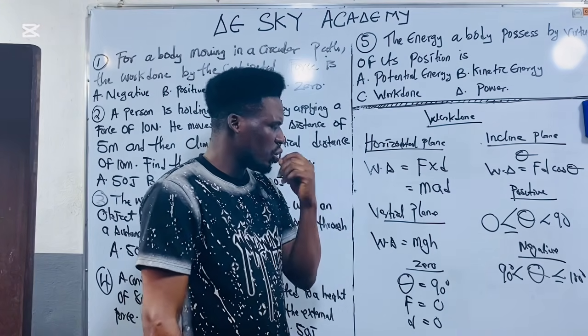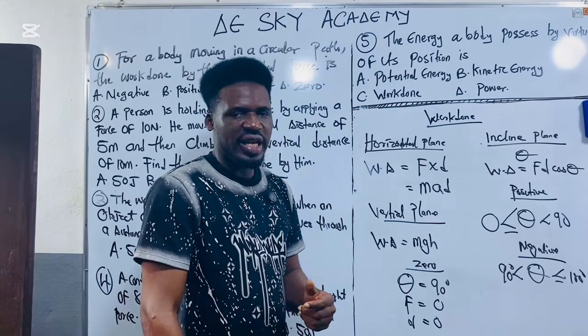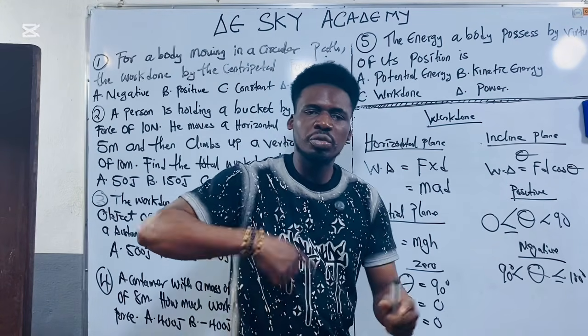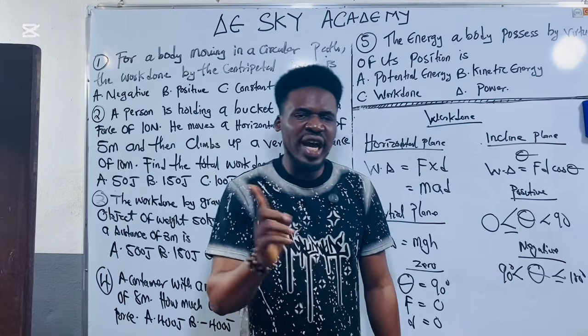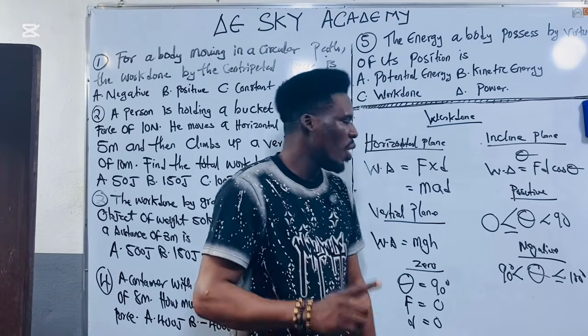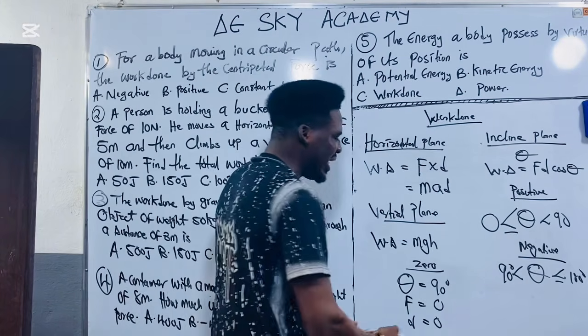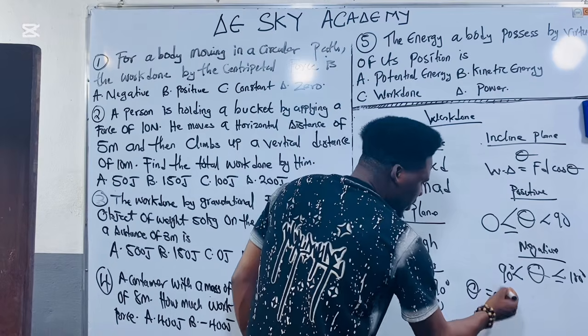Another thing I also want you to understand about the concept of work done is that they can ask you, when is work done said to be maximum? Work done is said to be maximum when the angle is equal to 0 degrees.